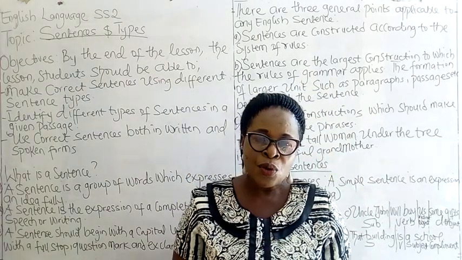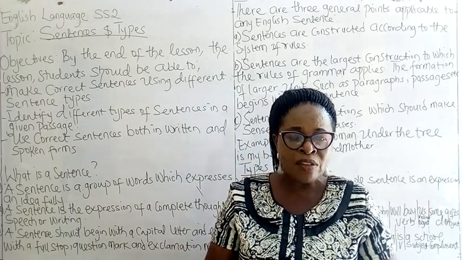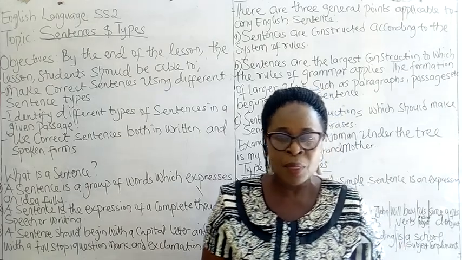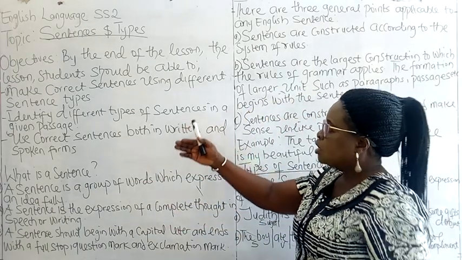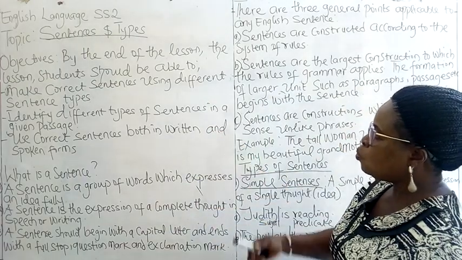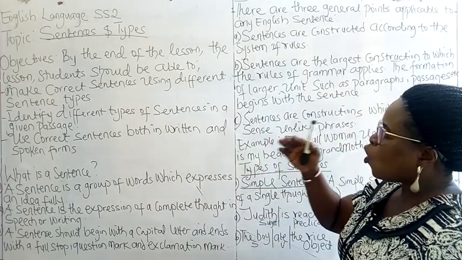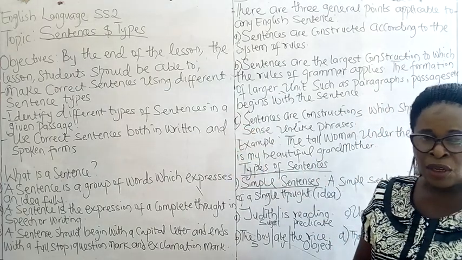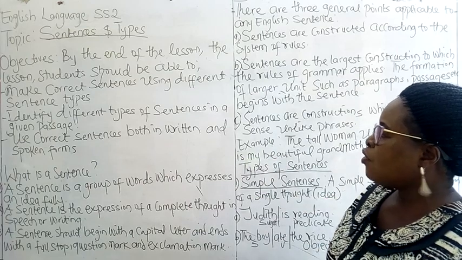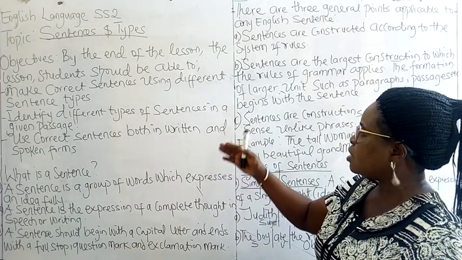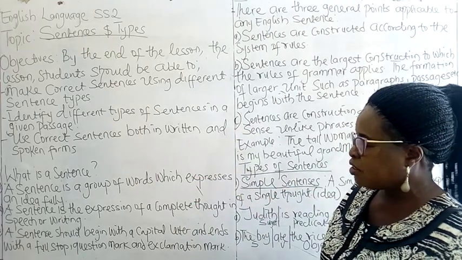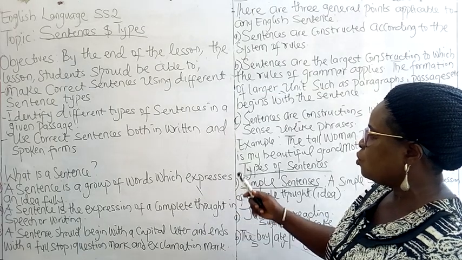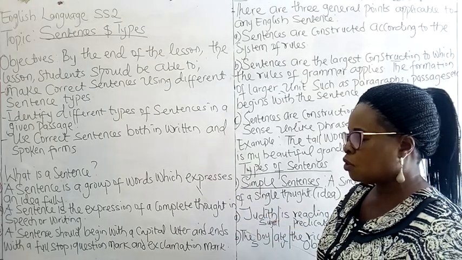Before we continue, we will first of all ask ourselves, what are we going to achieve for this lesson by the end of it? By the end of the lesson, the students should be able to make correct sentences using different sentence types, identify different types of sentences in a given passage, and use correct sentences both in written and spoken form.